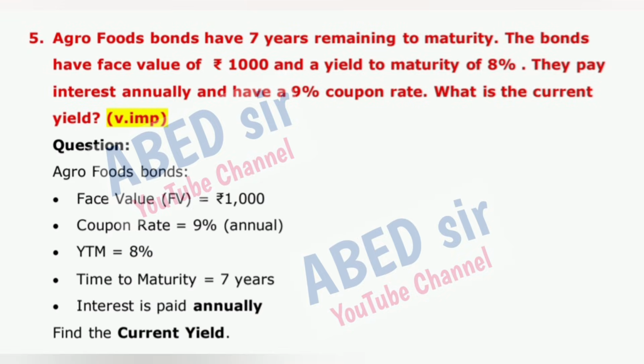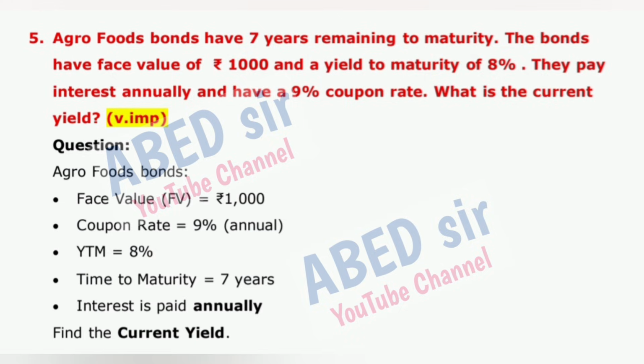Agro Foods bonds have 7 years remaining to maturity. The bonds have face value of 1,000 rupees and a yield to maturity of 8%. They pay interest annually and have a 9% coupon rate. What is the current yield? Very important question.